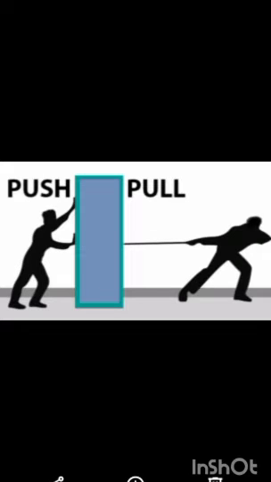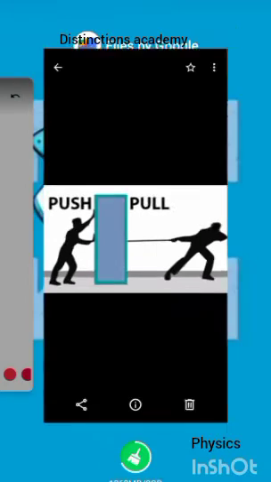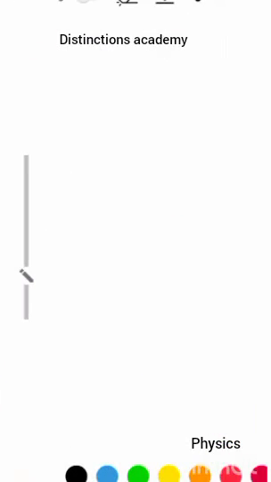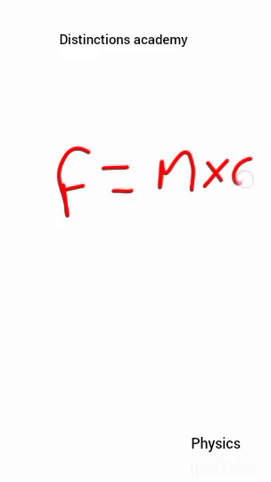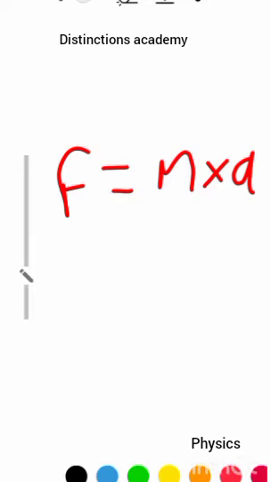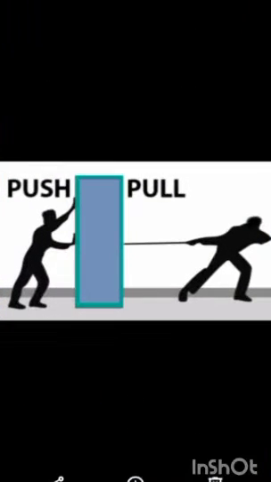Force is the push or pull of an object. Force is measured in newtons and calculated with the formula force equals mass times acceleration. We have different types of force: magnetic force, the force of gravity, and many other forms of forces which we will look at as we go deeper into the topic.